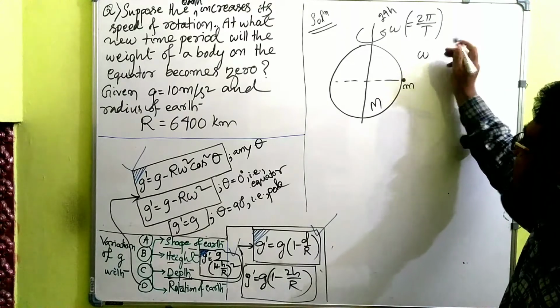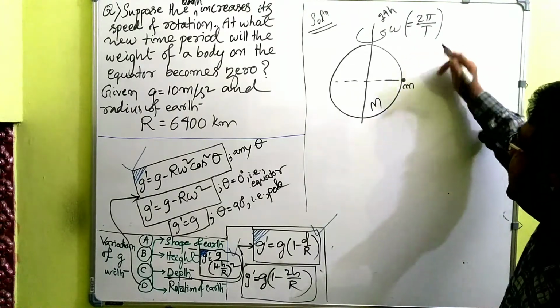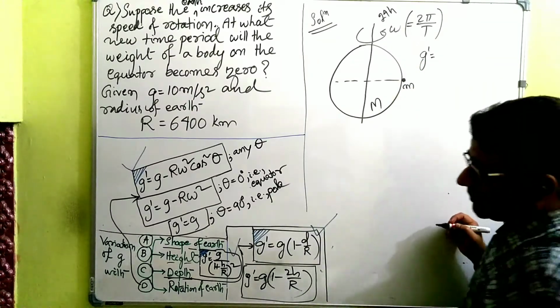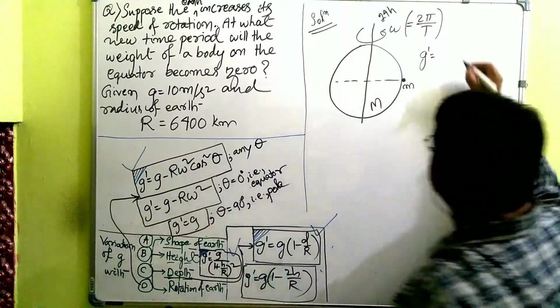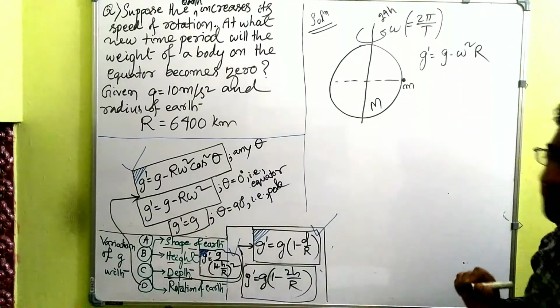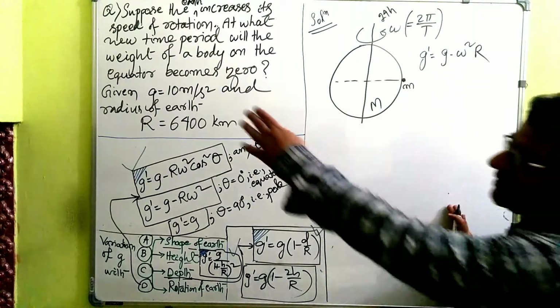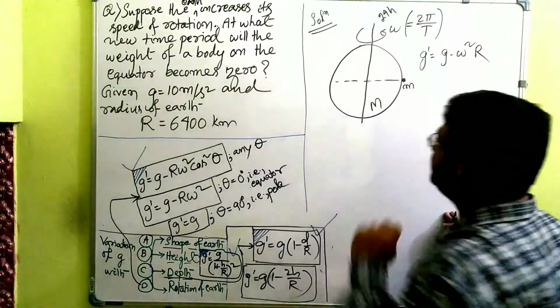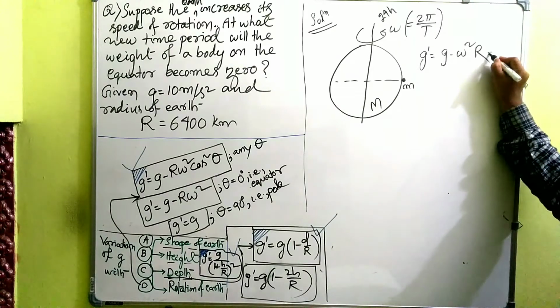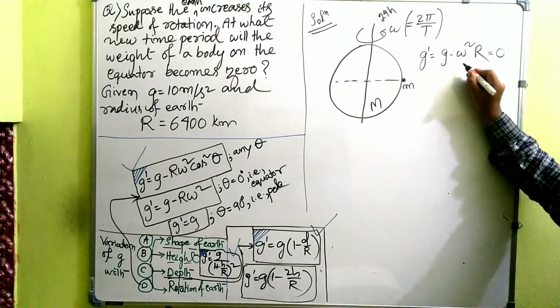What is the formula of acceleration due to gravity at the equator? That is g minus omega square r. This is the formula we are going to use, because it's given clearly that it's on the equator. But this much has to be 0. This will be equal to 0 at what omega is the question.